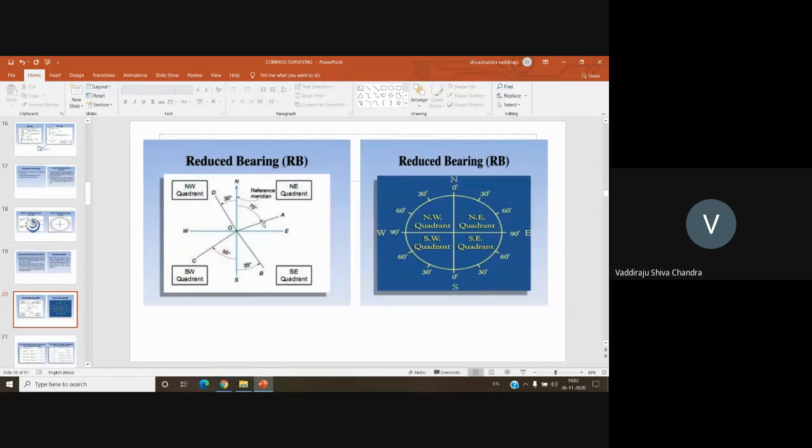So the bearing of line OA is 70 degrees. The whole circle bearing will be 70, whereas the reduced or quadrantal bearing will be north 70 degrees east, because line OA is in the northeast quadrant. Similarly, second quadrant line OB is at an angle of 35 degrees from south. So the quadrantal bearing is south 35 degrees east. What will be the whole circle bearing for this case?